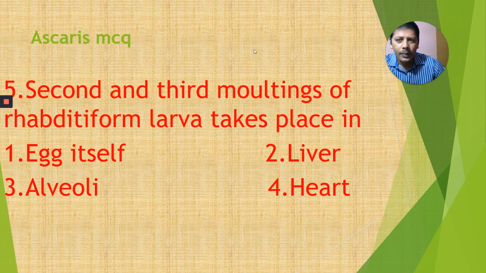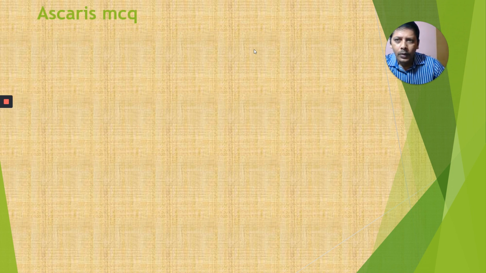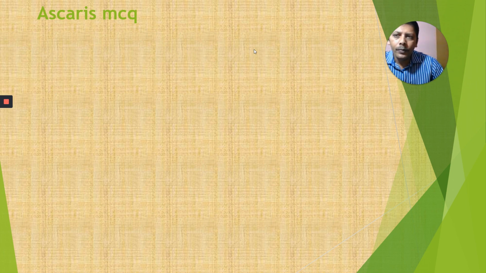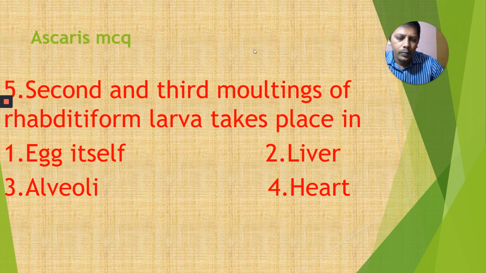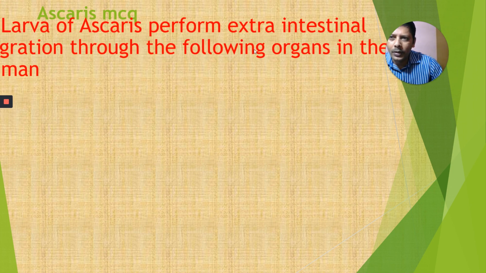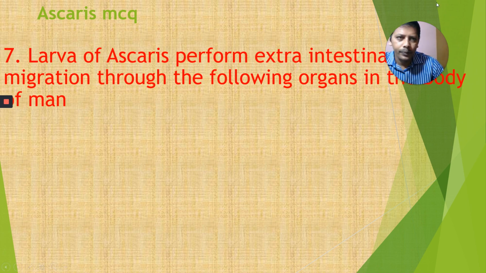Next, the seventh one. Actually it is the sixth one, but there is a numbering mistake.